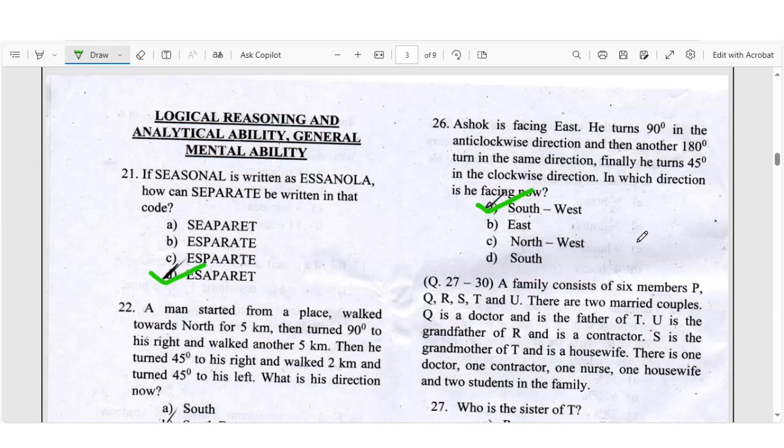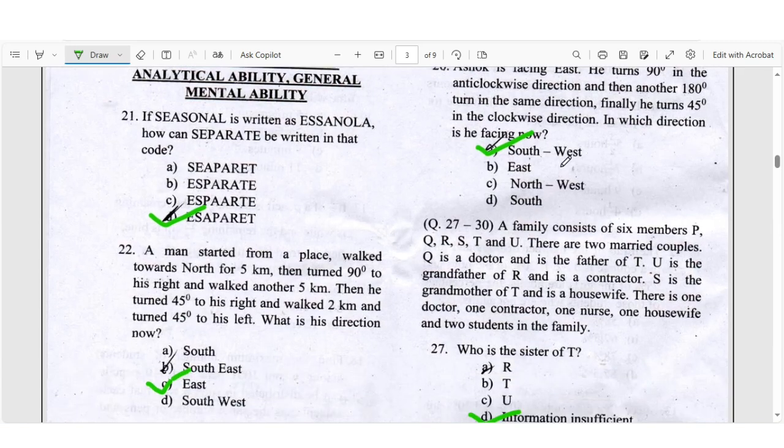Question 26. Osaka is facing east. He turned 90 degrees in the anti-clockwise direction and then another 180 degree turn in the same direction. Finally, he turned 45 degrees in the clockwise direction. In which direction is he facing now? The right answer is southwest direction.